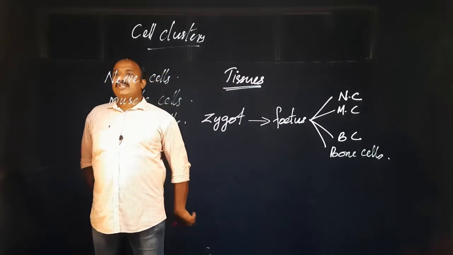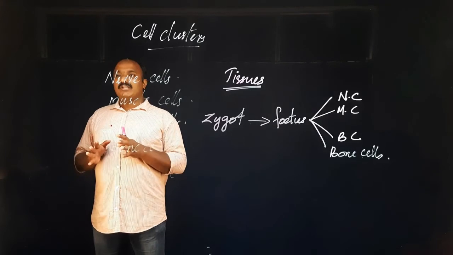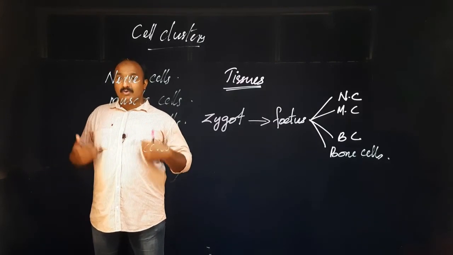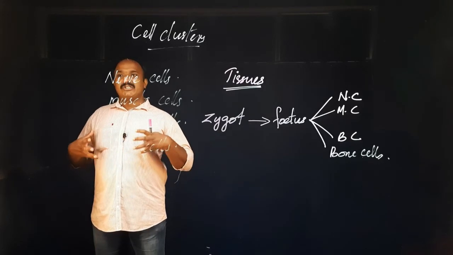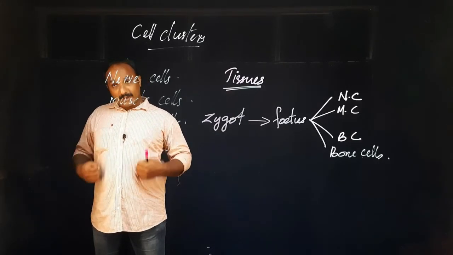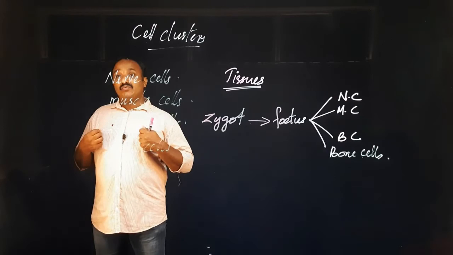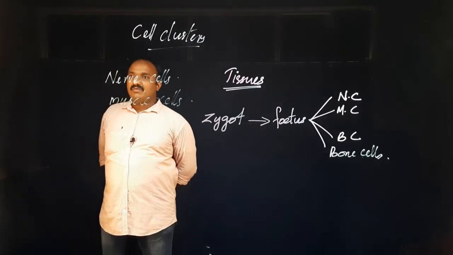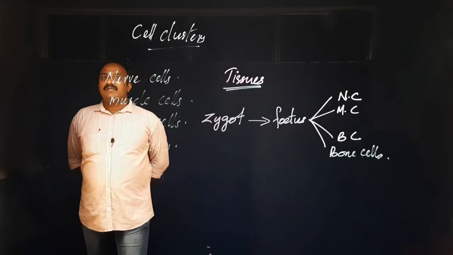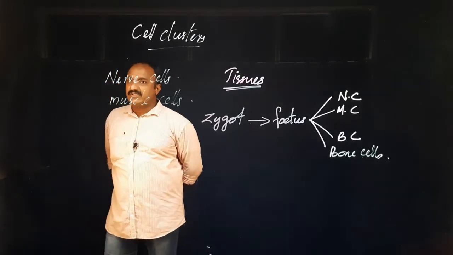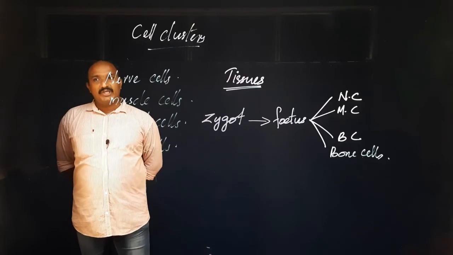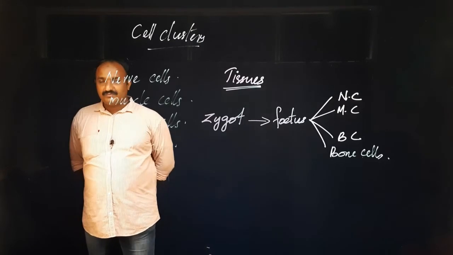As a result, there is no problem, no collision, no strike or accidents in the body. All the cells and tissues are functioning properly and very smoothly, and the body is functioning very well. So cell cluster means tissue. Tissue means the group of cells doing the same duty.